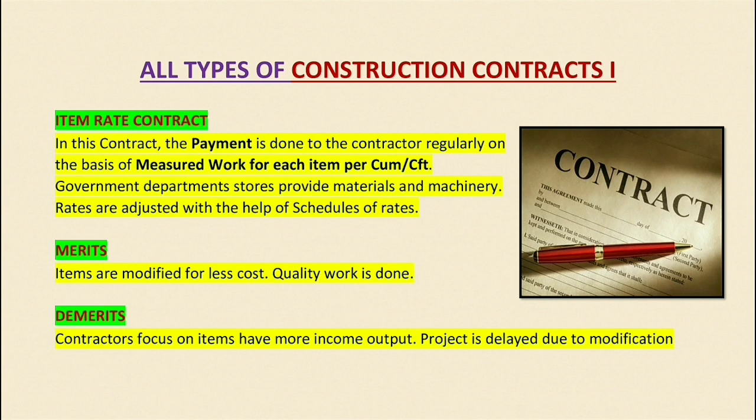So now let's talk about item rate contract. The first type is item rate contract. In this contract, the payment is done to the contractor regularly on the basis of measured work for each item, per cubic meter or per cubic foot. So the payment is done to the contractor on a regular basis and on the basis of measured work.